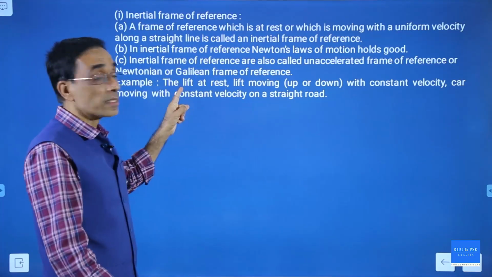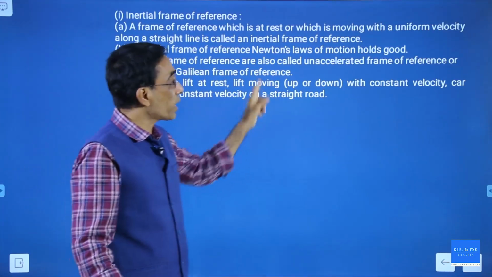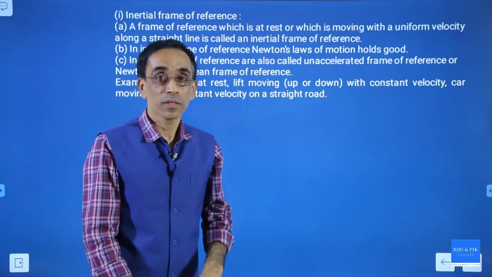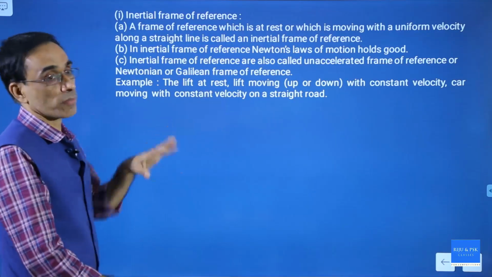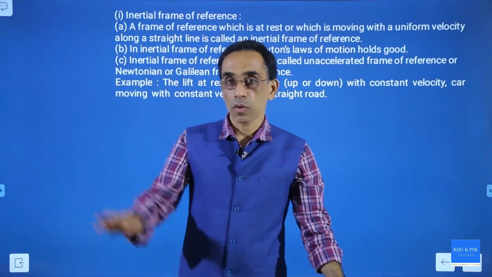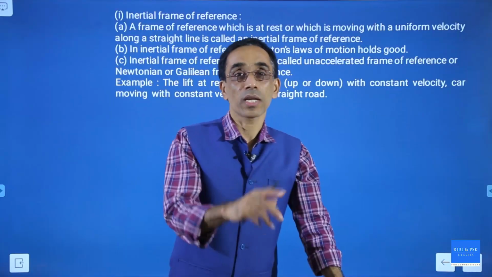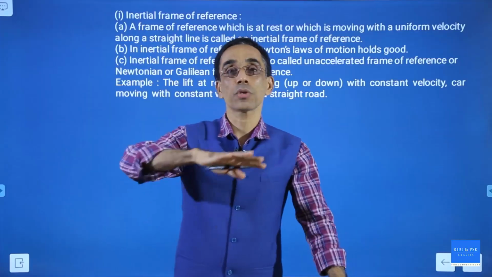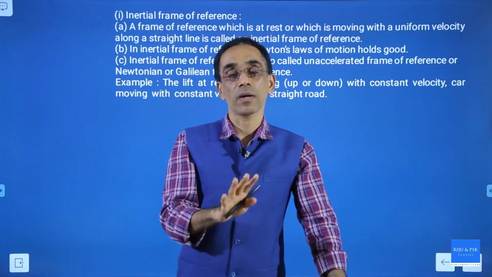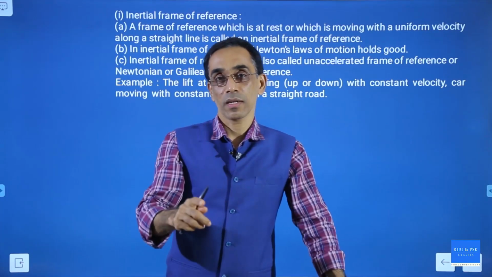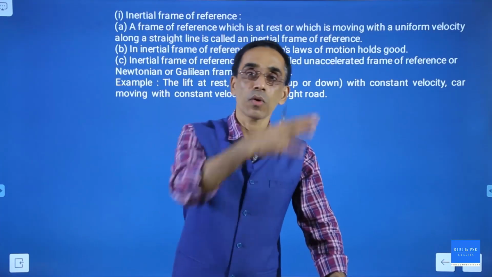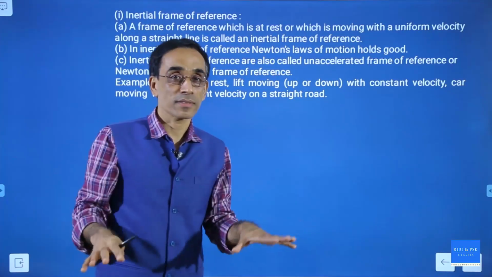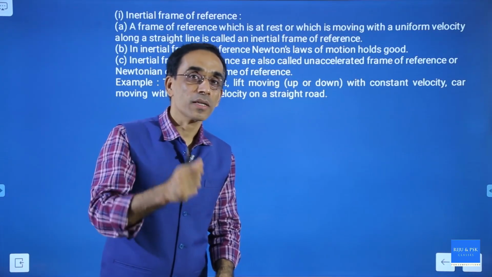When a lift is at rest, you get the actual weight. When it is moving up or down with a constant velocity, you also get the actual weight. That is what we call an inertial frame of reference. Everything observed from the ground of Earth is assumed to be inertial. Earth is practically not inertial, but we are assuming Earth to be inertial. The velocity of a car with respect to a man on the ground is considered the actual velocity of the car. We assume Earth to be at rest, then we watch.